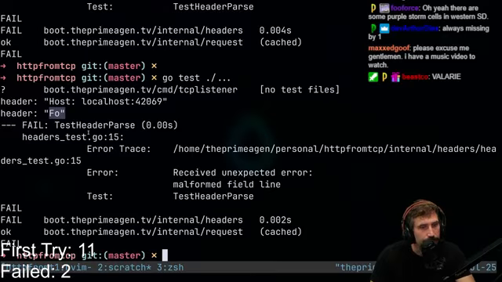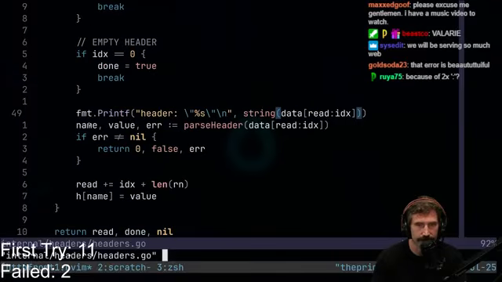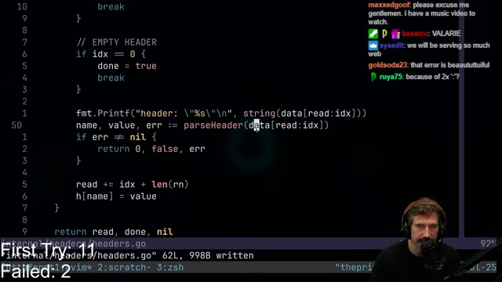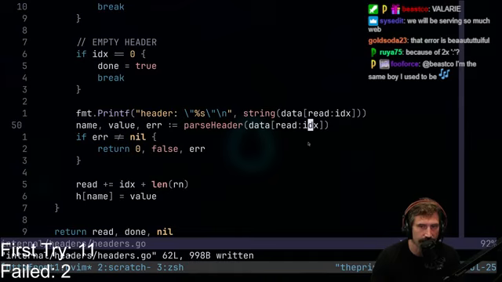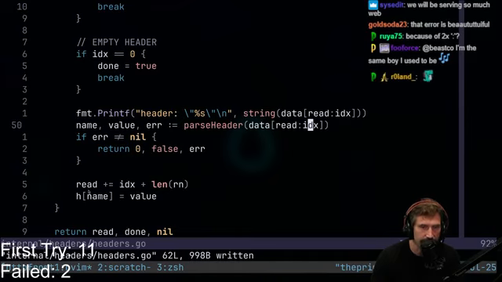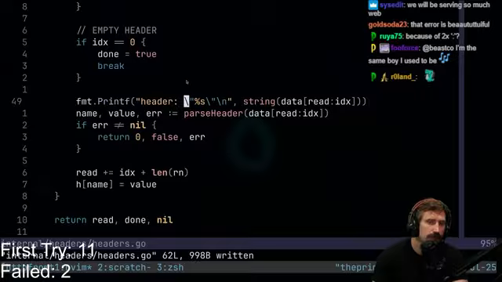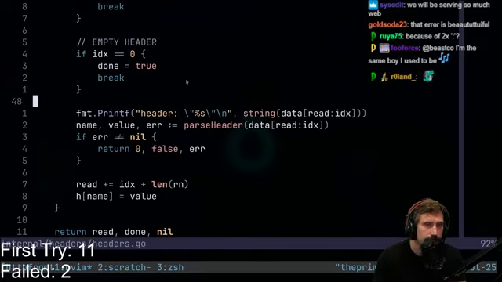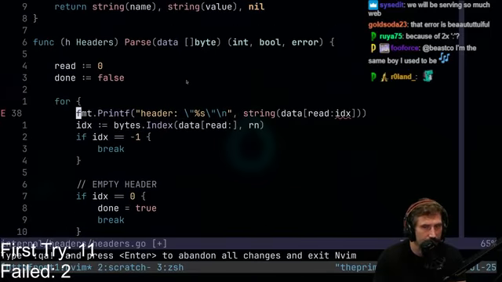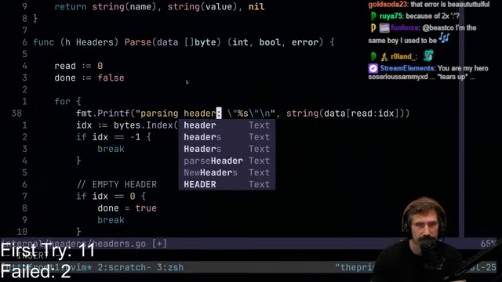This one, why is that? Why? ¿Por qué and Maria? All right, so obviously, what have I done wrong here? I slice out the data from read to IDX. I get out my name and value. Then I update my read by IDX and length. That seems generally correct. I'm a little bit surprised about that, so maybe we're just dumb here. Parsing header. Let's find out what we got here.